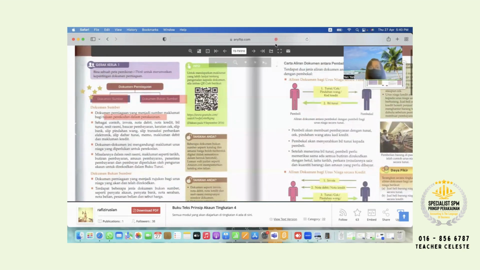How about document bukan sumber? For this one, document bukan sumber is just rujukan sahaja, for reference only. For example, penyata akaun, penyata bank, nota serahan, nota belian, pesanan belian, dan sebut harga. This one is document bukan sumber, contohnya. So just 6 document bukan sumber. Document sumber, we got 16 or 17 over here. Of course, this one is the most important rather than document bukan sumber.